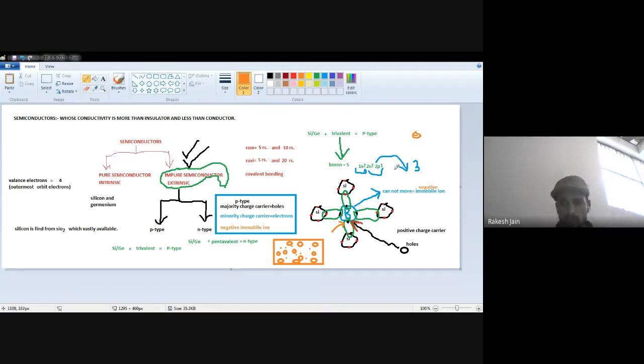Okay, so how will you show it? Just show it in a very thin manner. Yes, so this is a negative immobile ion. Now we have to draw it in this. In a few quantity, negative immobile ions should be there.